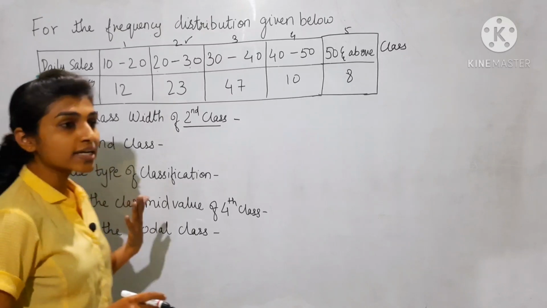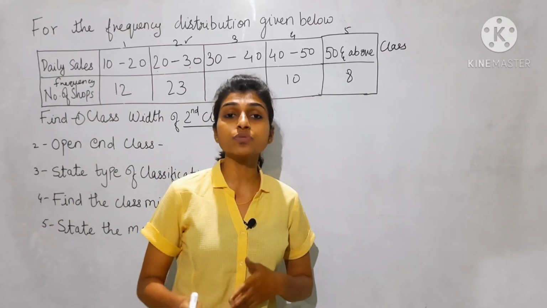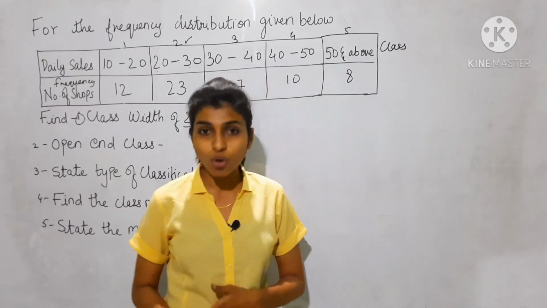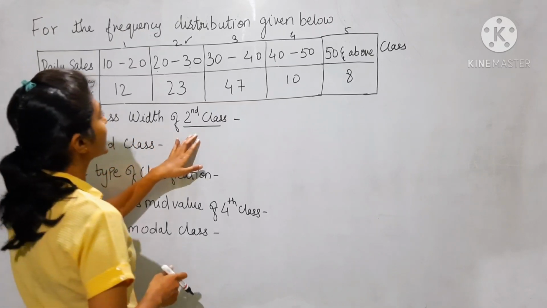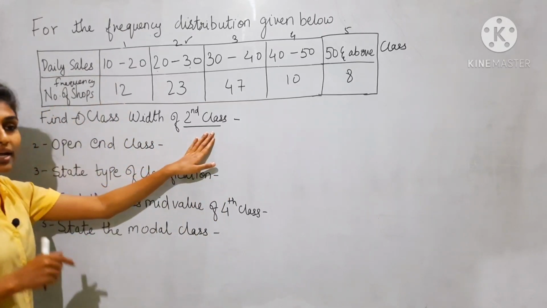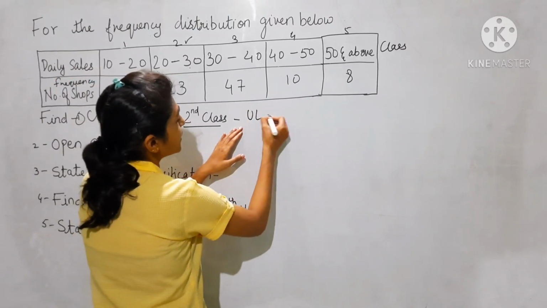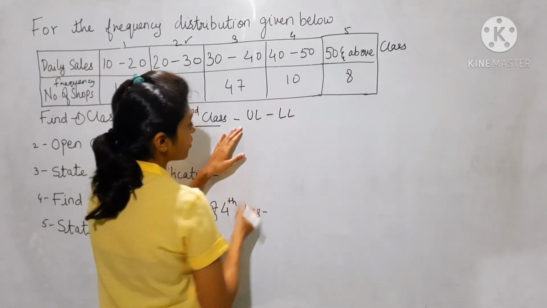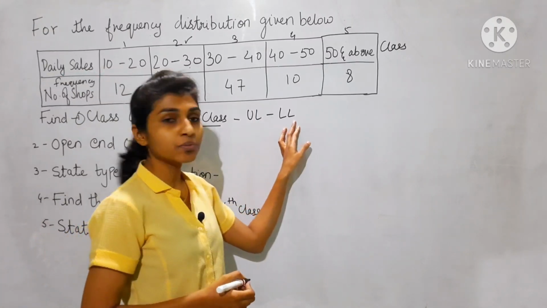To find the class width, it is the actual length, the difference between the upper limit and the lower limit. The formula is upper limit minus lower limit, where UL means upper limit and LL means lower limit.